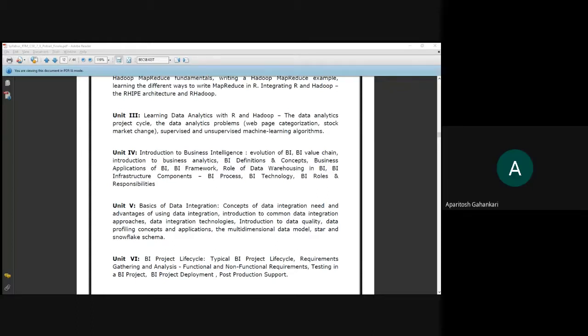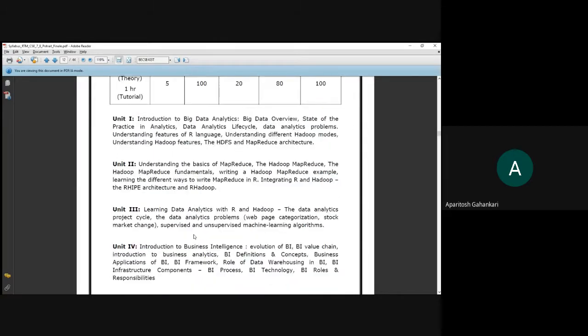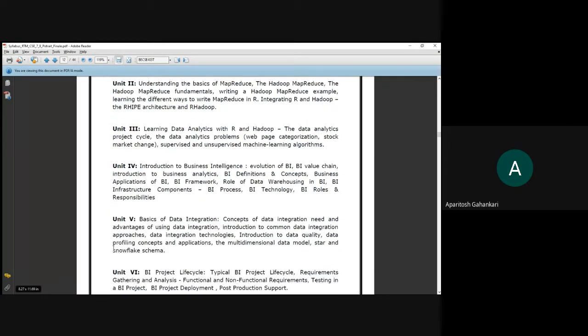Okay, thank you. So now units 4, 5, 6 are concentrating on the other aspect, that is business intelligence. By analyzing this big data using the first three units, we are going to learn how business decisions can be taken which are smart enough, wherein you are able to take decisions very quickly and very accurately, which can promote the business very well.